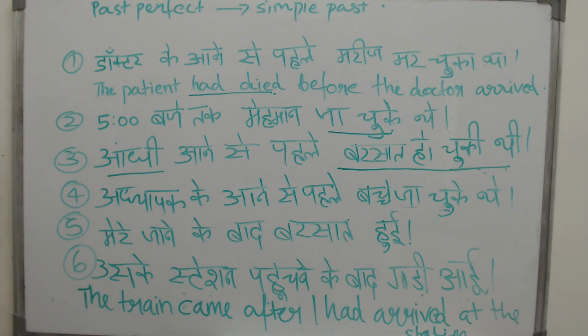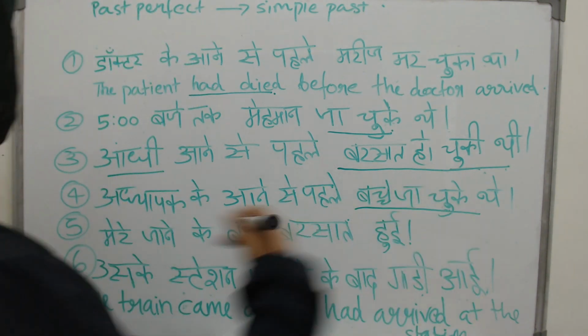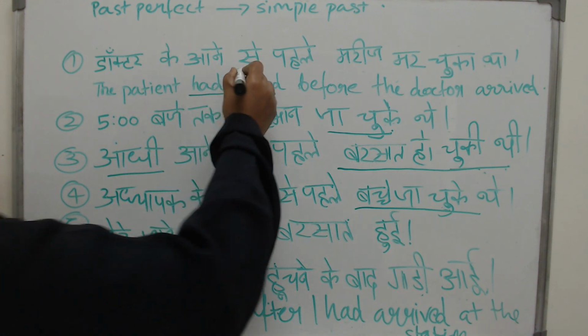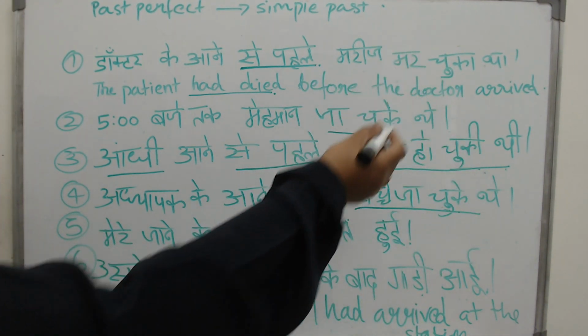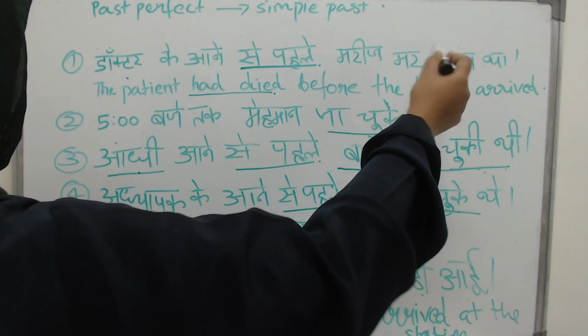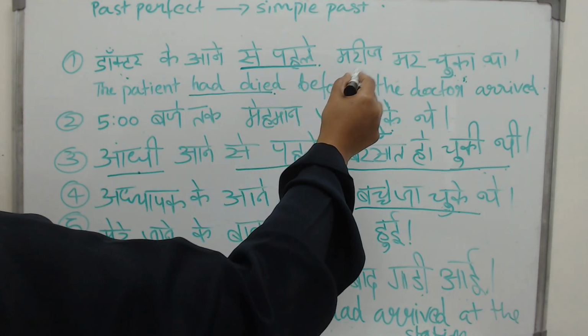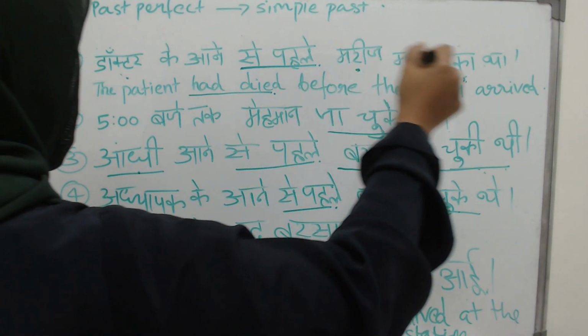अध्यापक के आने से पहले बच्चे जा चुके थे. So what is the act which is finished? बच्चे जा चुके थे. All the children had left the school. It was only after that the अध्यापक came. Now look at these 4 sentences. They all talk about the same thing. What? से पहले, before. So you use the chukata. Here you use chukata for who is this mar chukata? Who is the one dead? Is it the doctor or the mareez? The mareez is the one who is dead. So it does not matter whether the doctor is male or female. The mareez mar chukata.